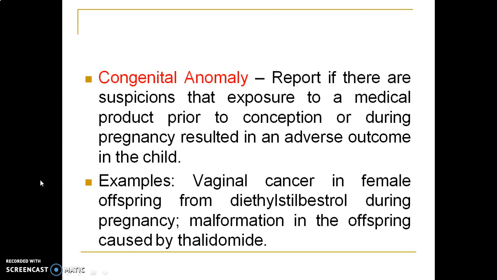Another example is congenital abnormality, which can be observed during conception or during pregnancy. For example, it may be vaginal cancer in female offspring. During the treatment procedure it may happen, or malformation of offspring caused by the drug. Previously this was observed with thalidomide.